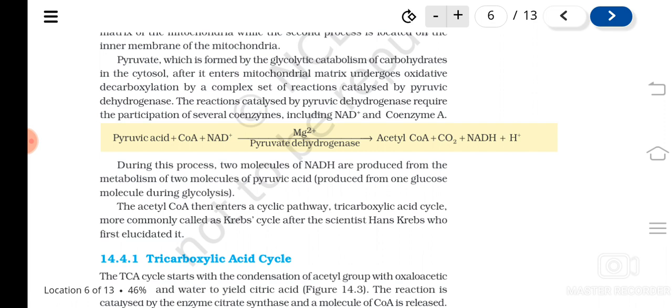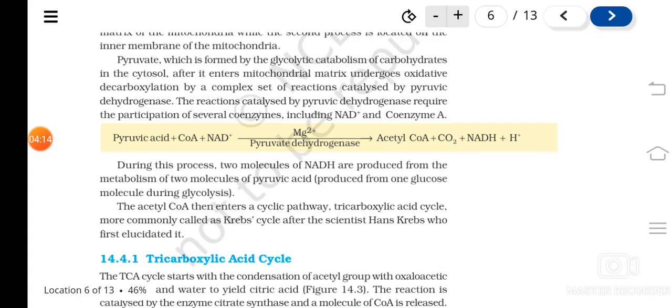So here what happens? Pyruvic acid combines with coenzymes like coenzyme A and NAD plus, and gets converted to acetyl CoA and carbon dioxide, and NAD plus is reduced to NADH2. This takes place in the presence of magnesium ions, and the enzyme that catalyzes this reaction is pyruvic acid dehydrogenase.